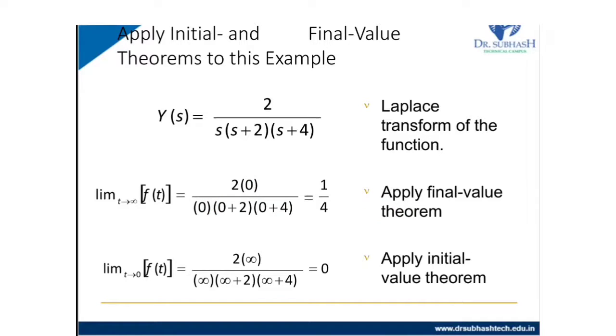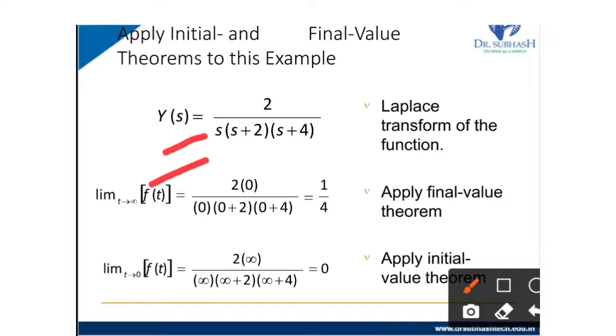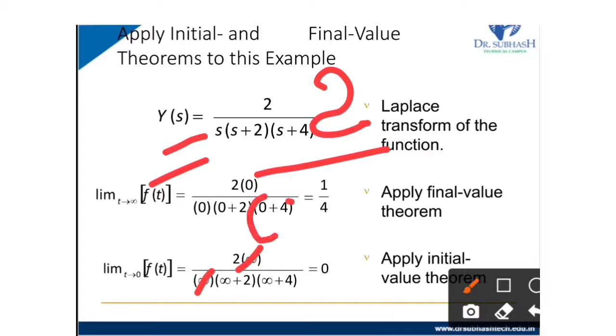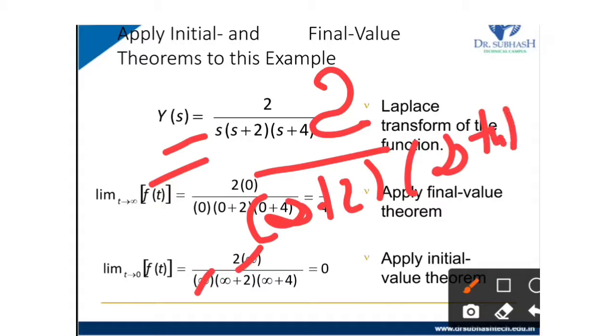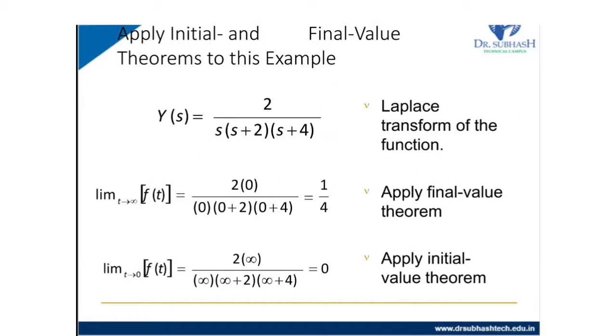For the initial value theorem, the s will be cancelled, so we get 2 over (infinity plus 2) and (infinity plus 4). Infinity plus any value is infinity, infinity multiplied by infinity is infinity, and 1 upon infinity is 0.